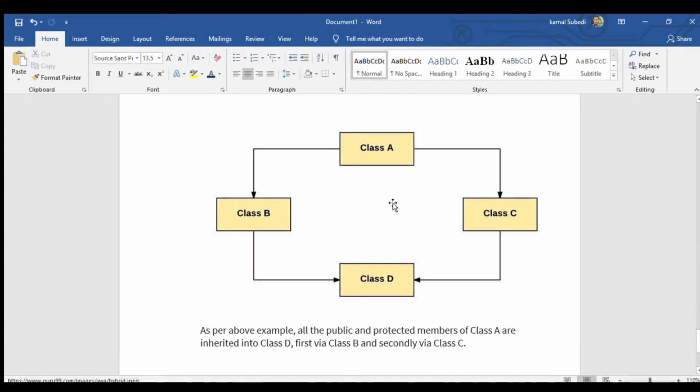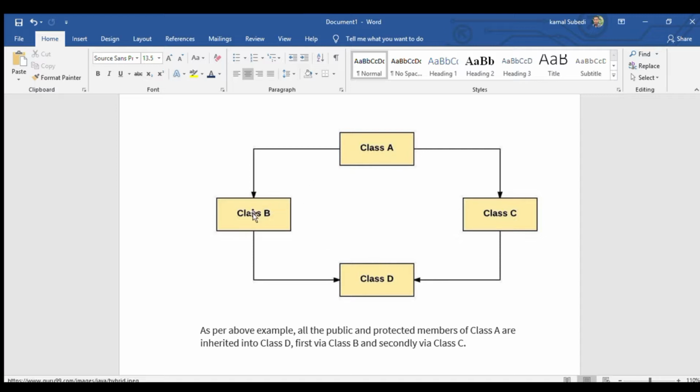That the class B is the subclass of class A, and here the class D is the subclass of class B, and the class C is the subclass of class A. Now the class C is gonna use the data of class A. That means the class C gonna use the data of class A, and the class D gonna use the data of class A, class B, and class C.